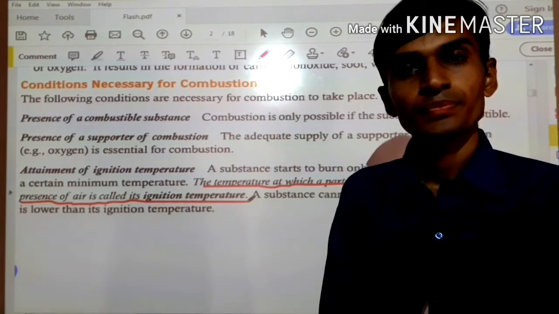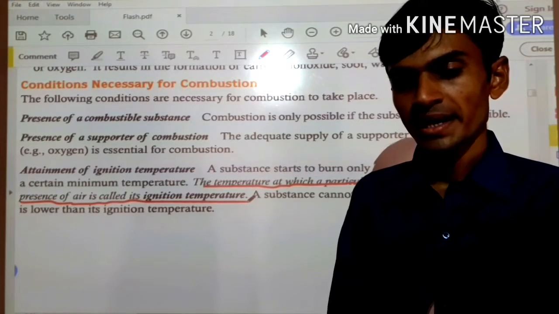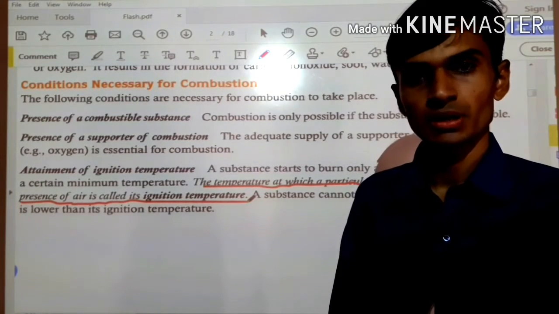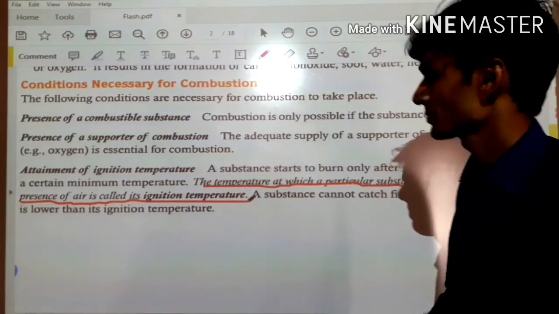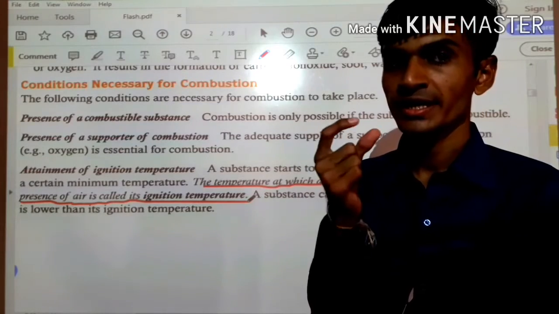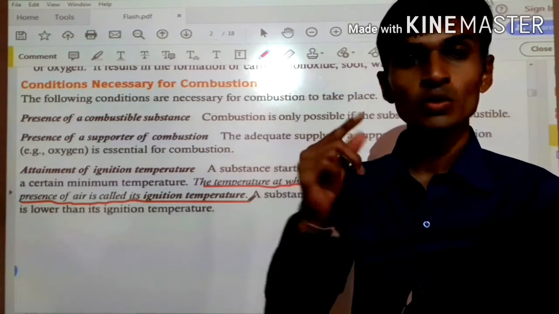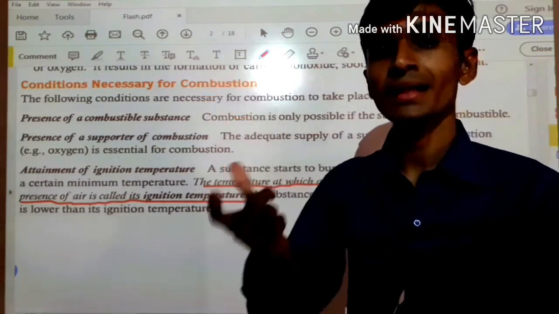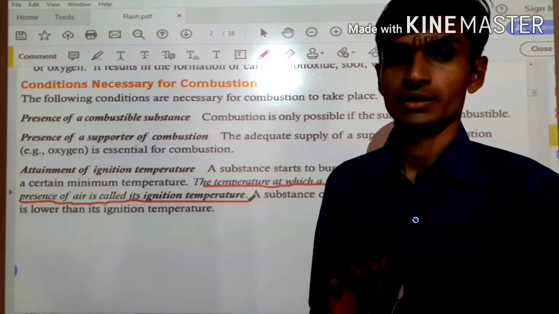Okay guys, here the third one is attainment of ignition temperature. So what is the ignition temperature? Ignition temperature means for any object to burn, a fixed temperature is needed, and only after going above that temperature can that substance be burned, right?